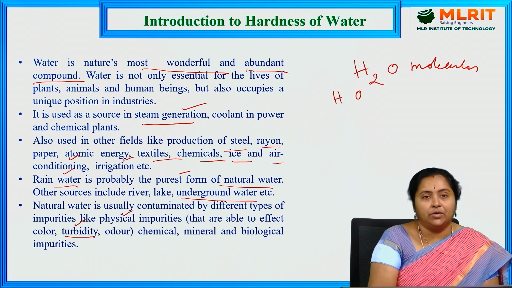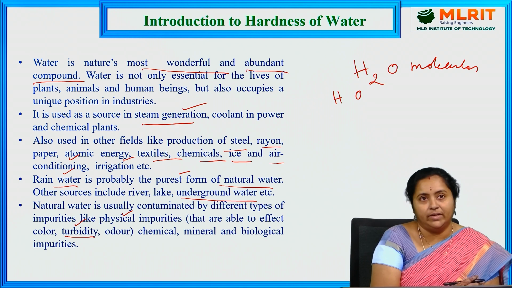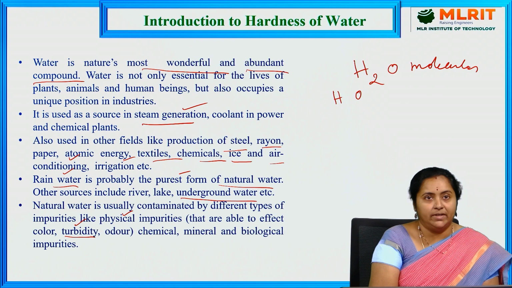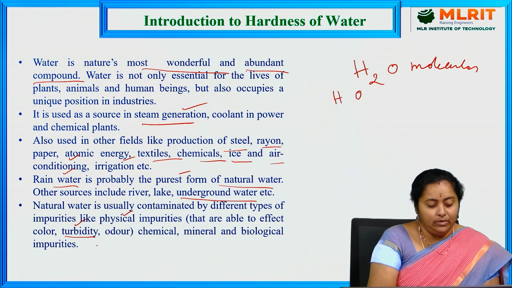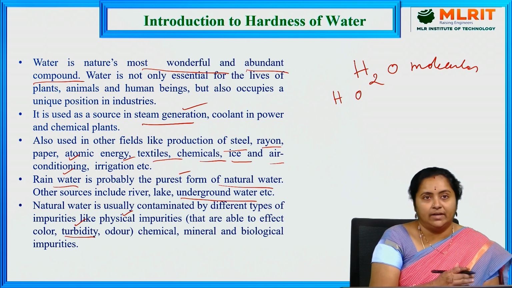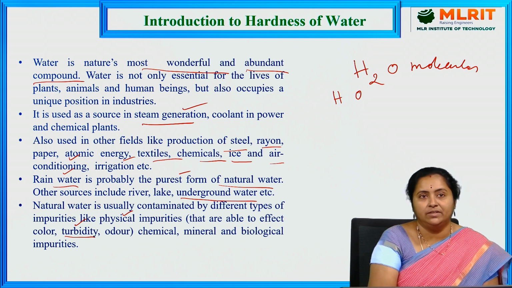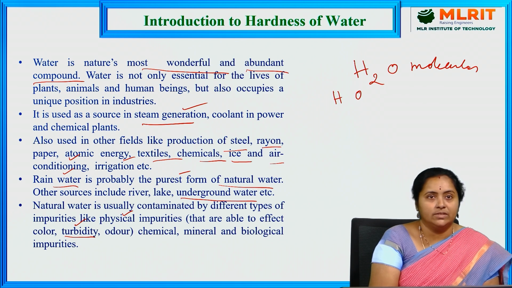If you keep that bottle aside without any disturbance for several hours, the water separates into two layers. All the suspended solids of clay settle at the bottom because of density variation, and the water in the upper layer is very clear.